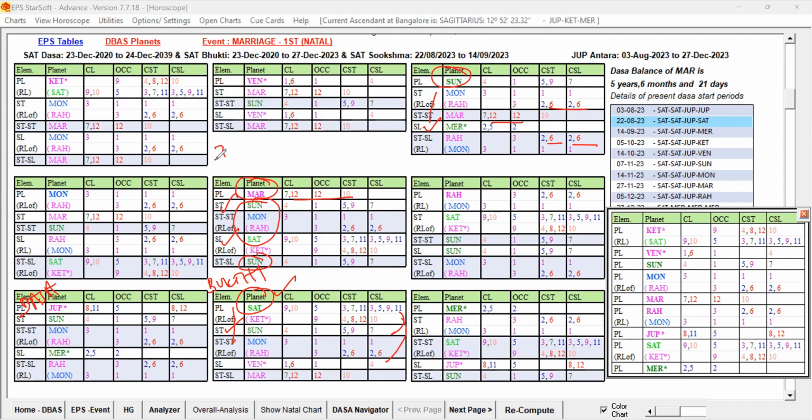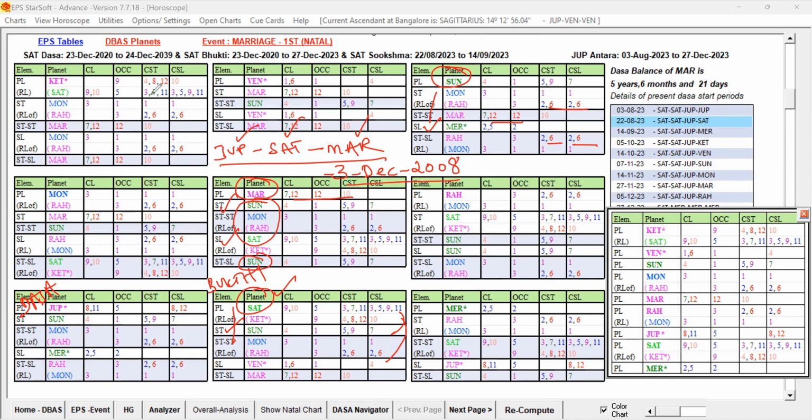Dasa Lord is Jupiter, Bugdi Lord is Saturn, Antra Lord is Mars. In this period, the native got married. So the native got married in Jupiter Dasa, Saturn Bugdi, Mars Antra. Let me check the date. The date is 3rd December 2008.